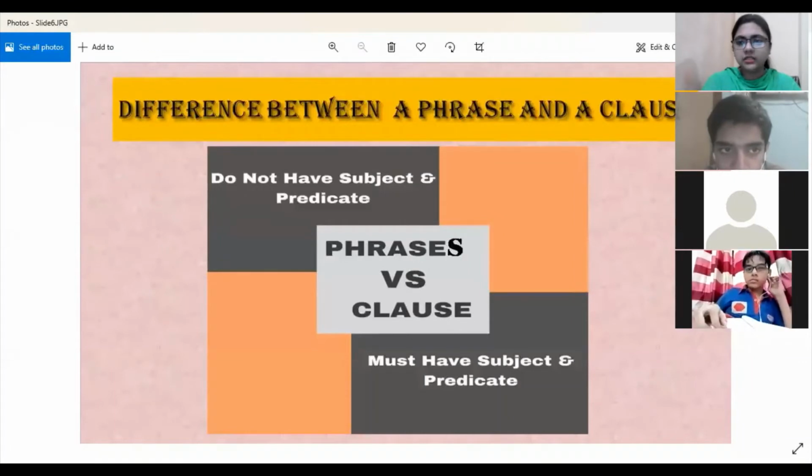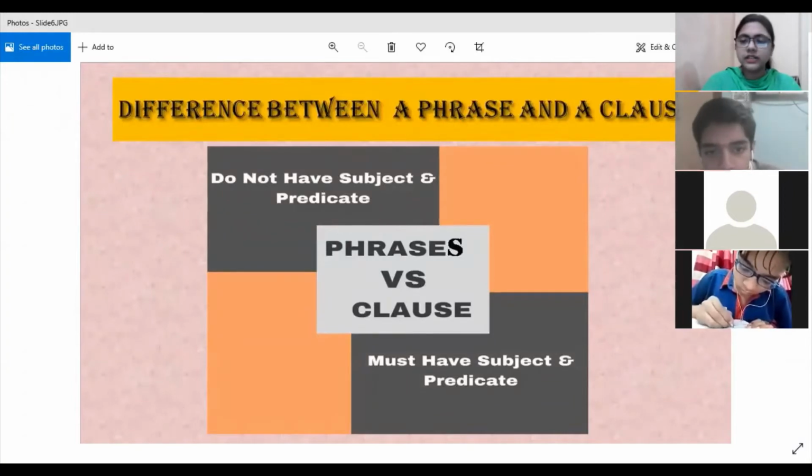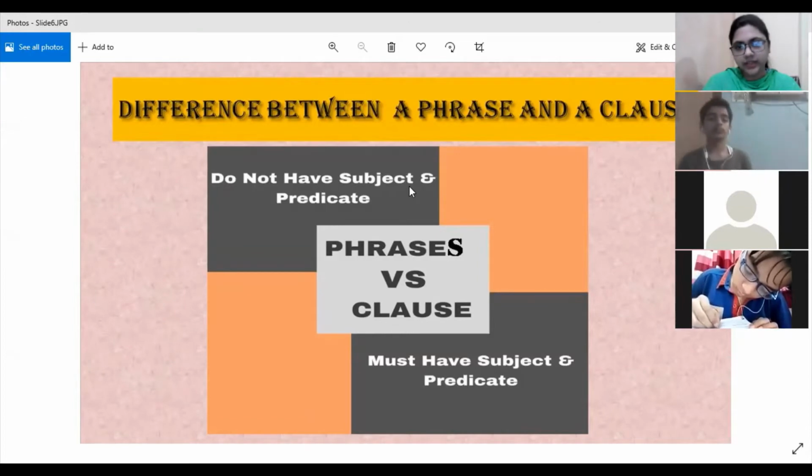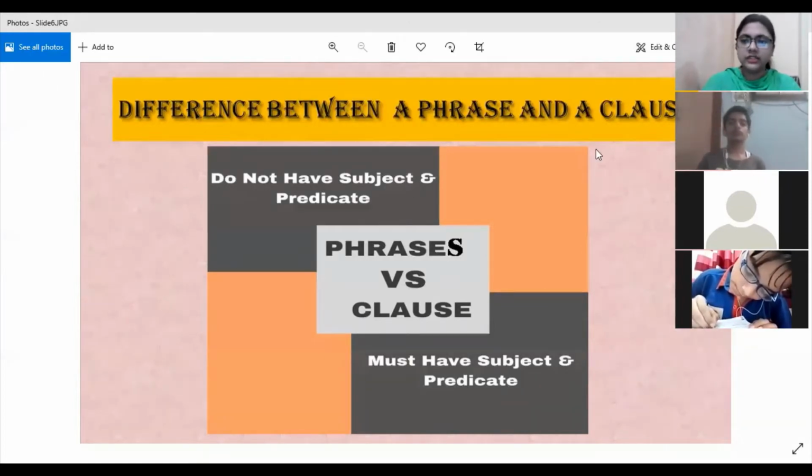Now, in the last class, that is in class 7th, you people also did phrases, because both of them are a group of words. So what is the difference between phrases and clauses? That also should be known to you. The major difference is that phrases do not have a subject and predicate, and clauses must have subject and predicate. This is the most important difference between them.